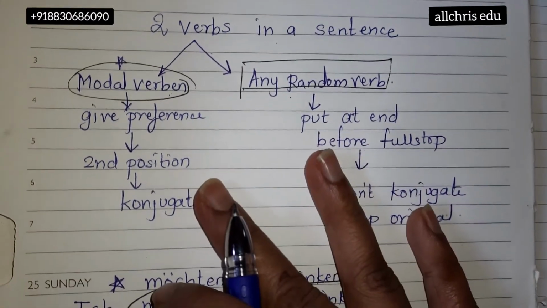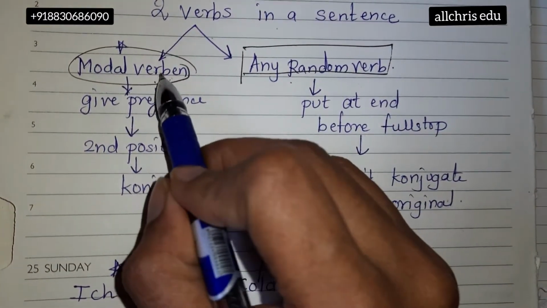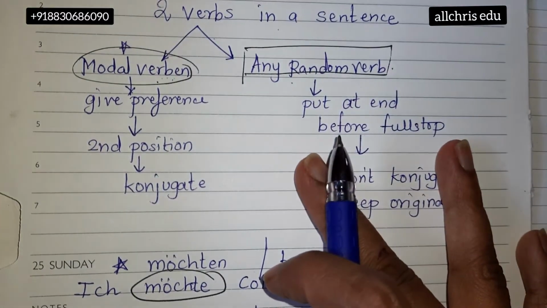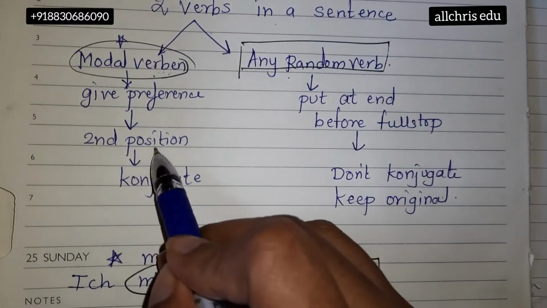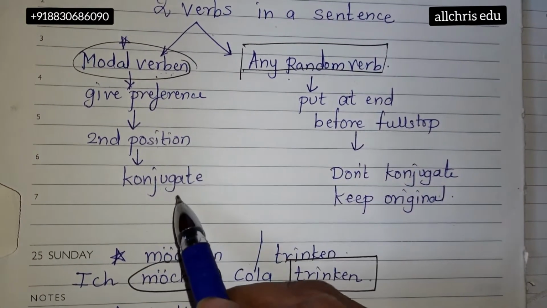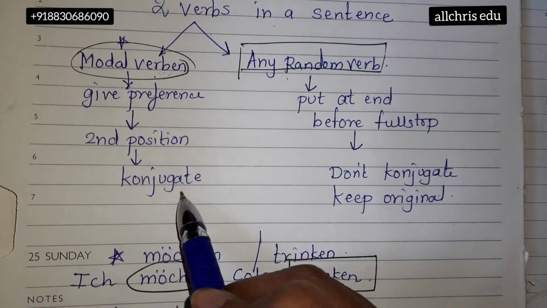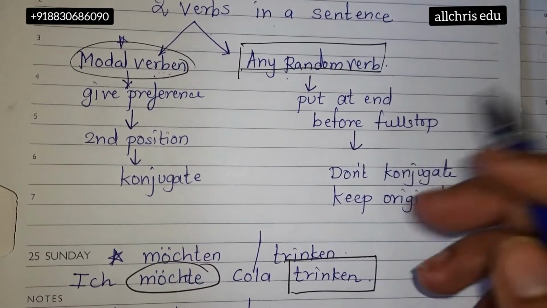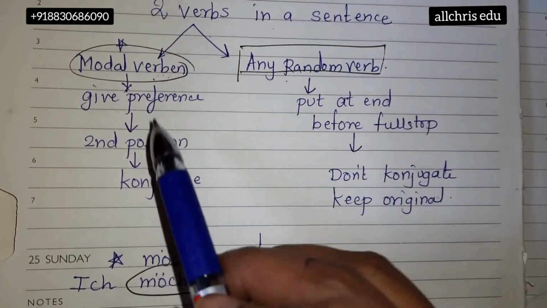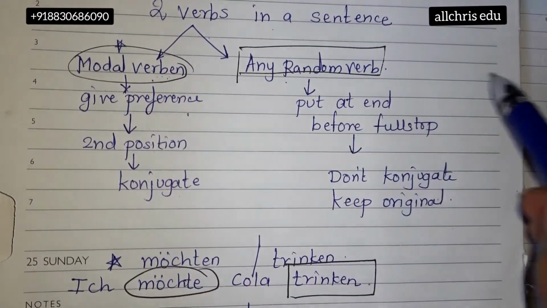What are we supposed to do with it? Give preference to the modal verb. Because it is a sentence, we have to write the verb in the second place. We are going to give preference to the modal verb, so we are going to conjugate the modal verb. The second verb, the random second verb, whichever we have, because there are two verbs in a sentence. So the first one is modal, the second one any random verb.